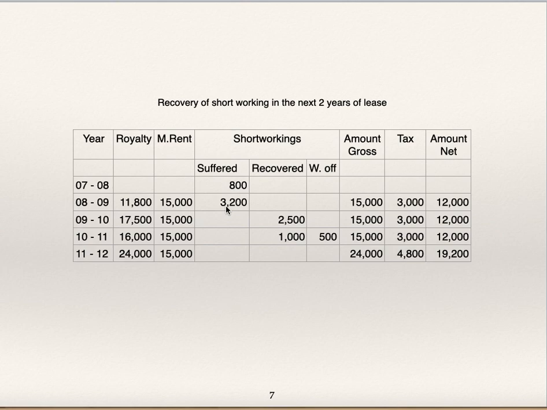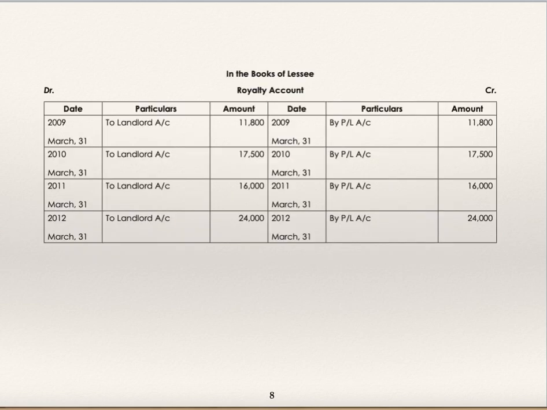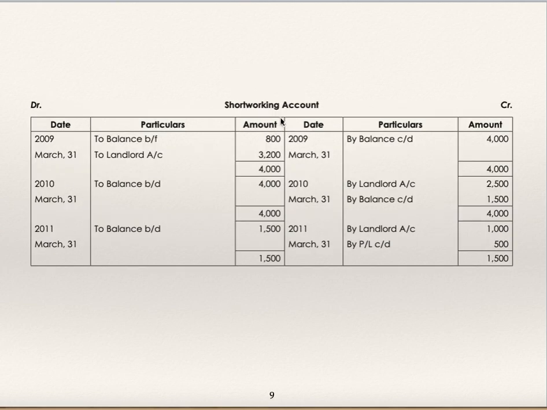Landlord to bank, to outstanding tax. Payment is 12,000 and tax is 3,000. That is how entries are to be passed. So for all the 4 years, to landlord by profit and loss account. Whatever is the amount you debit to royalty account is to be transferred to profit and loss account.